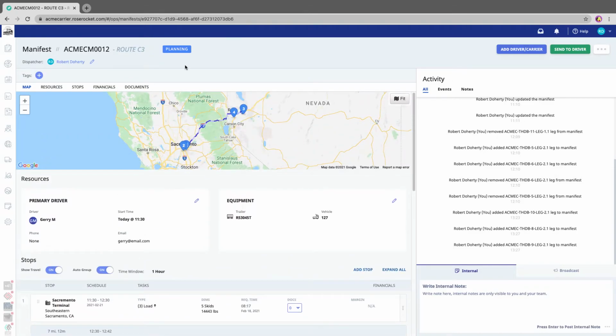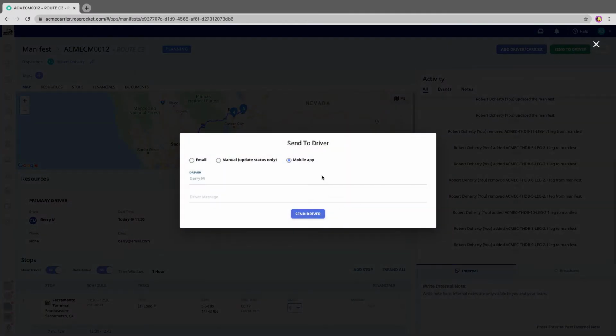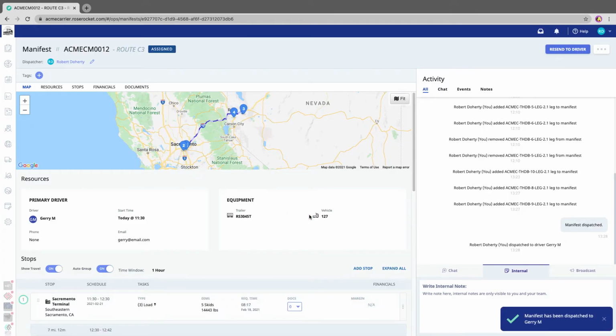This manifest is currently in planning status. That's something I want you to pay attention to, because it's going to change when the driver mobile gets involved. The first step the dispatcher is going to do is click this send to driver button. Because driver Jerry is on the mobile app, it defaults to sending this dispatch to the mobile app. So when I click send to driver, the manifest is going to move to an assigned status. Assigned means that the information about the load and the manifest has been sent to the driver mobile app.